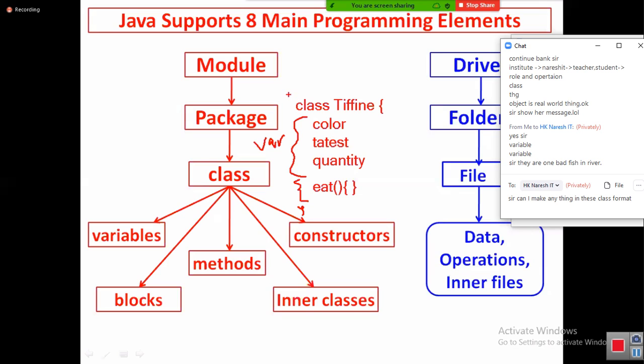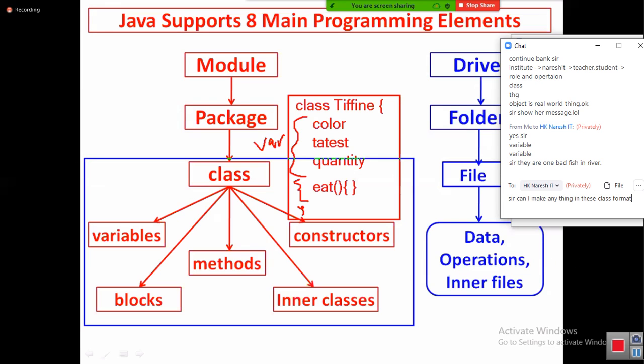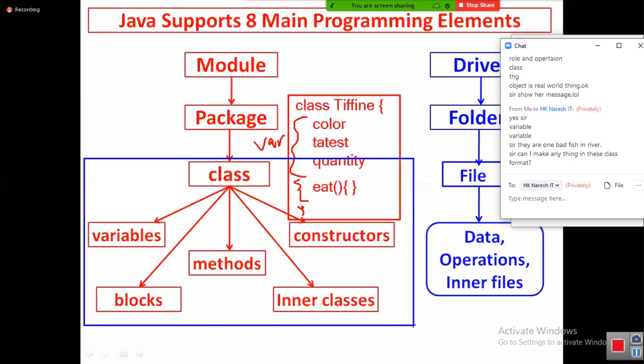So now onwards, any object coming into your hand, then immediately you should start pronouncing that object. Immediately you have to pronounce that object with these concepts. You have to find class, variables, methods, blocks, inner classes, constructors. You have to see there. As many more objects you start working, then Java programming and object oriented programming become that much easier. Are you catching my point?